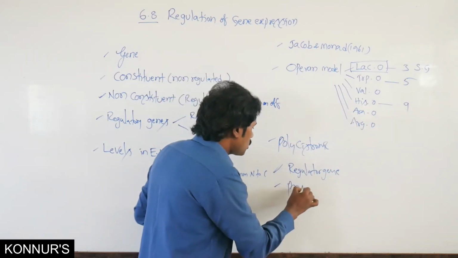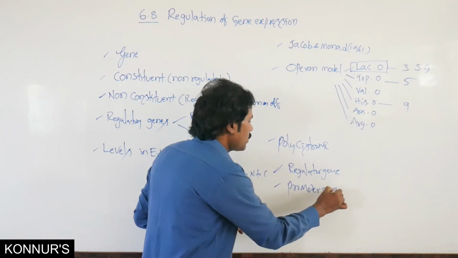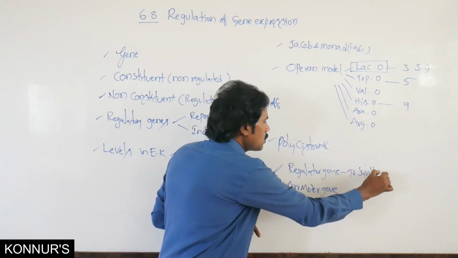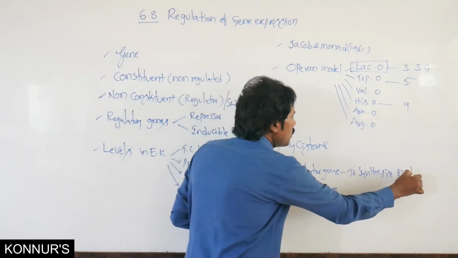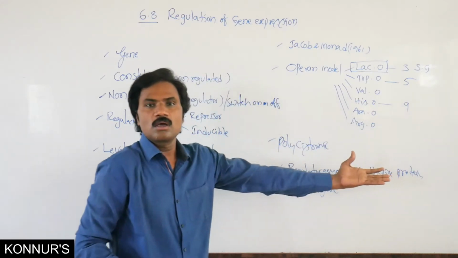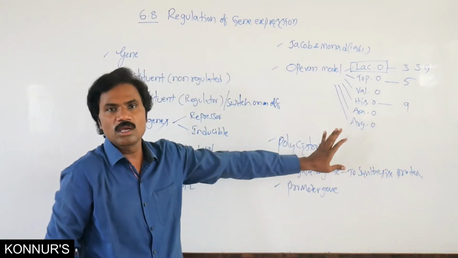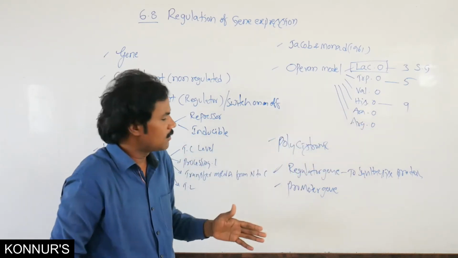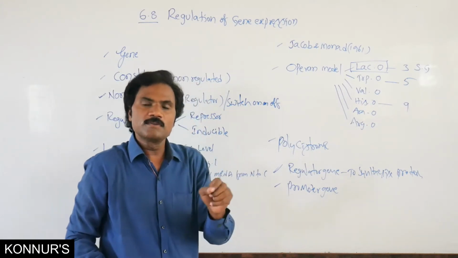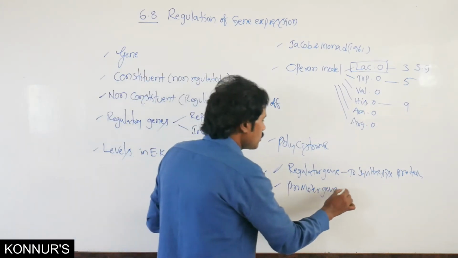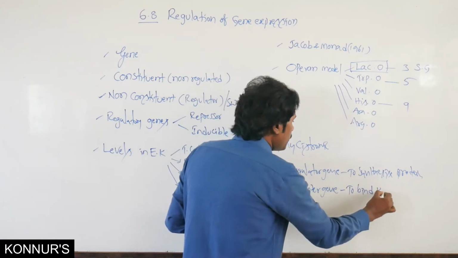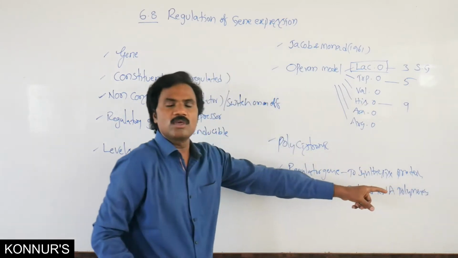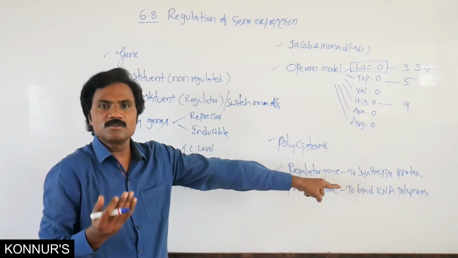Then the promoter gene. The regulator synthesizes a protein, either repressor or inducer. If it is a repressor, it can stop further reaction; if it is an inducer, it allows that action to continue. The promoter gene helps to bind RNA polymerase, because RNA polymerase plays a crucial role in the transcription process.